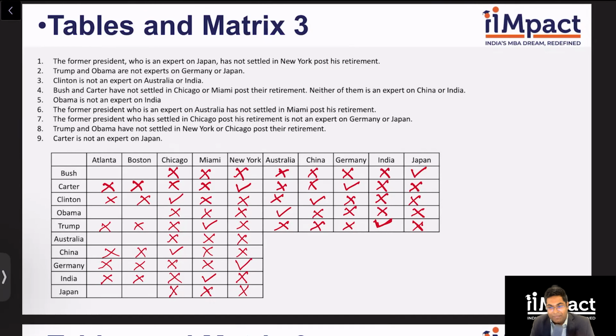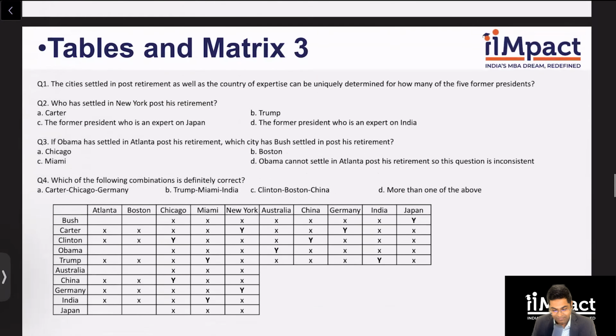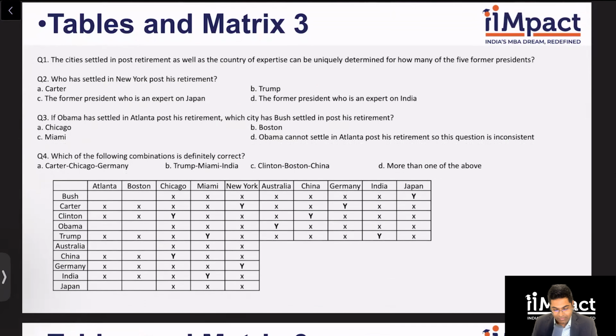So as soon as we plug in all the negative clues and make all the very obvious Sudoku type deductions, the table gets completed very fast, right? So again, a decently simple set, in my opinion, if you would have represented it properly. Let's answer the questions. The cities settled in post-retirement as well as the country of expertise can be uniquely determined for how many? Three of them. Bush and Obama, we could not really figure out. So it's three of them.